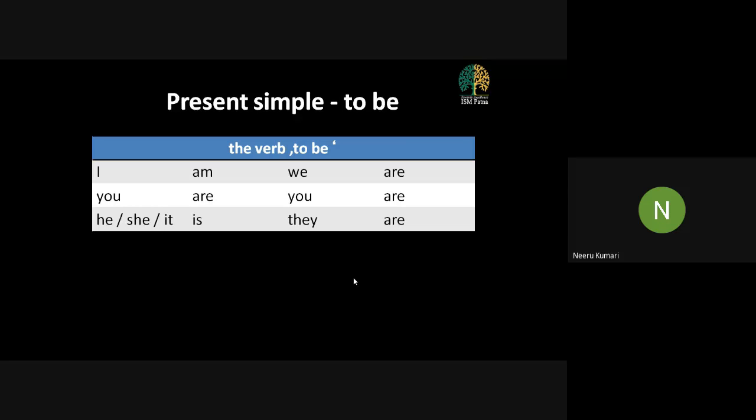When we talk about presenting our opinion, or whenever we are trying to share our opinion, or when we are expressing the routine activities, the verbs that we use are the to be verbs. Whenever we are talking about the to be verbs, please remember they are very important and very easy to understand. If you're talking about yourself, you will be using am. If you're talking about the second person, you are going to use are. But if you're talking about the third person, could be he, she, or it, you will be using is. For the plurals, whether you're talking about we or they, again we will be using are.